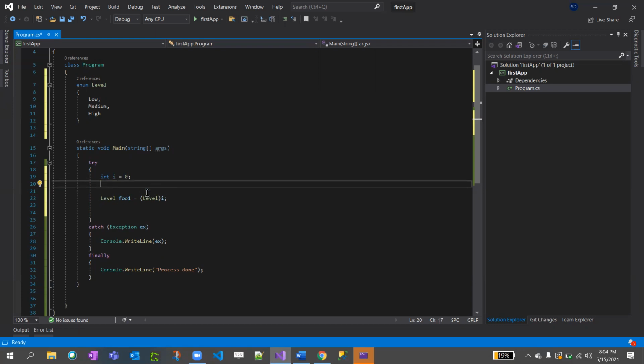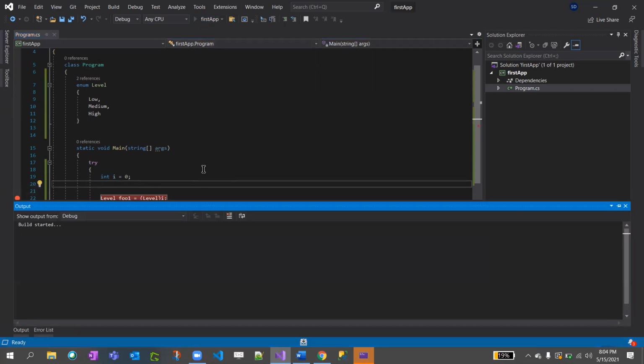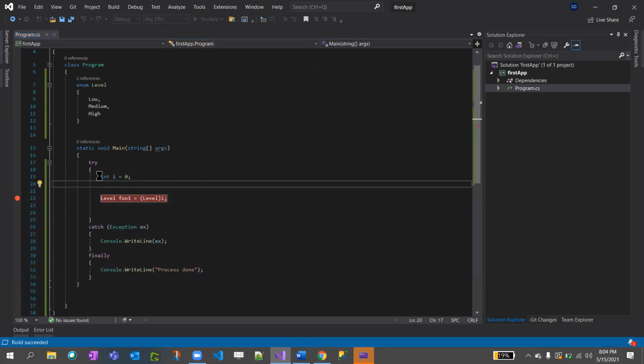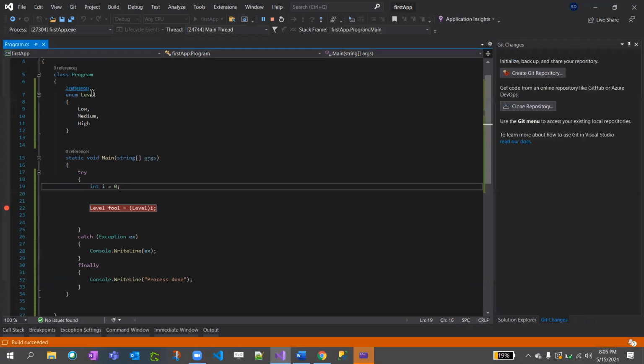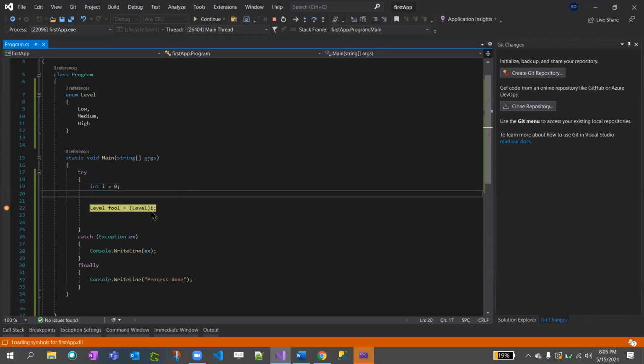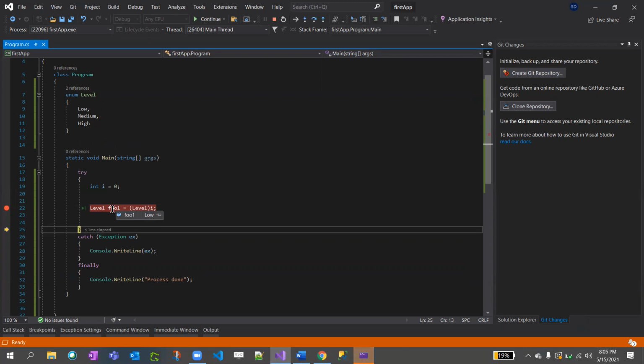So now if I put a breakpoint here, since we know i equal to 0, we should see this output as what? Low, exactly. If I press F10, now I should see low. You got it? So this is an easy way to understand what i equal to 0 means, what i equal to 1 means.